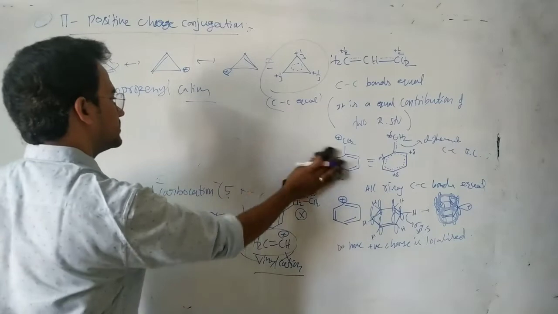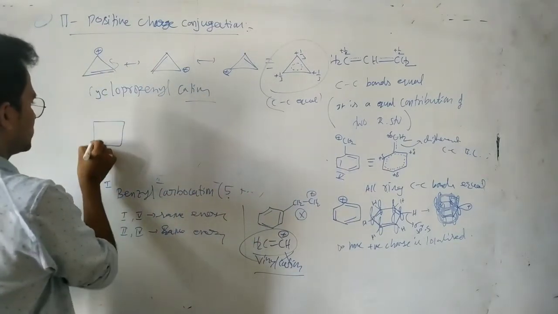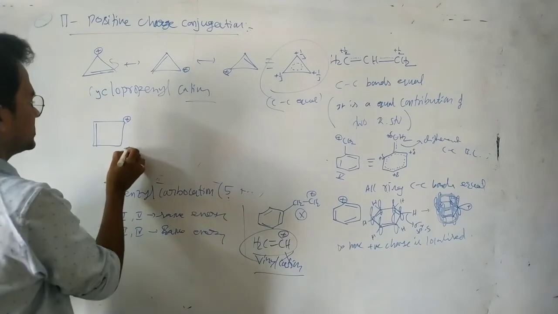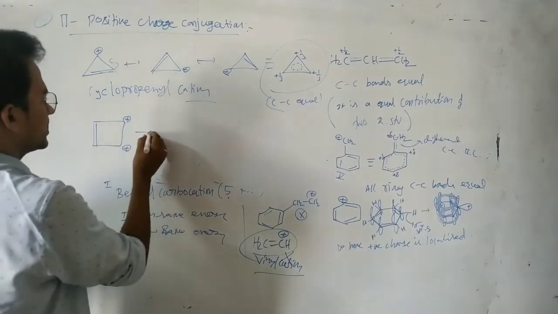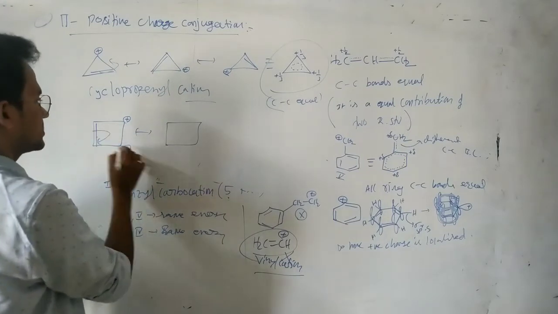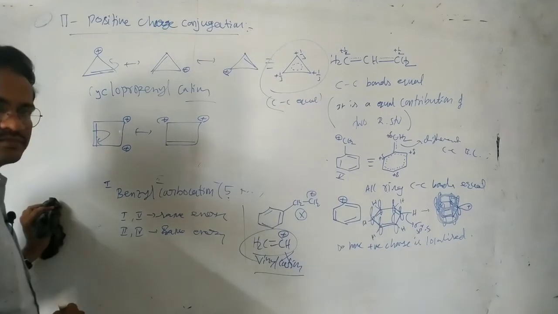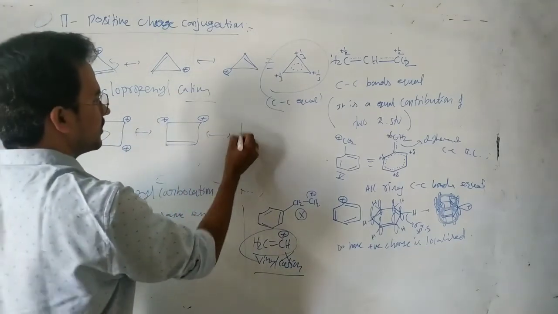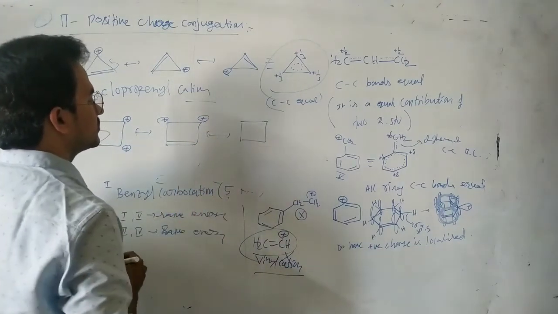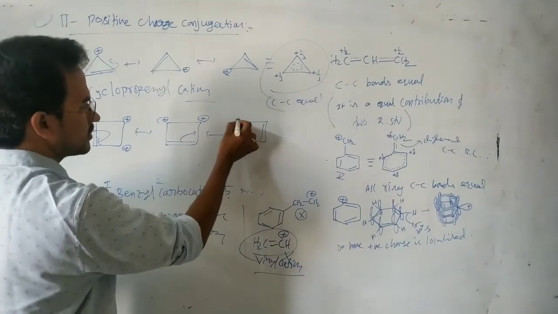Next, another one. Let's see this one. Pi bond here, plus charge here, plus charge. In this case there is conjugation. The pi electrons move to this carbon, so pi bond here, positive. Already there is a positive. Next, see this one. The pi electrons move to this carbon, negative here, positive, pi bond, plus, here plus.